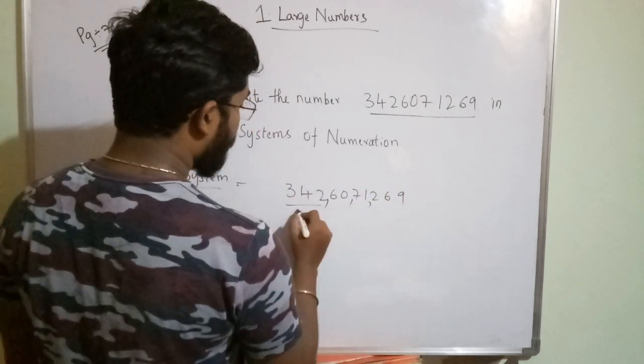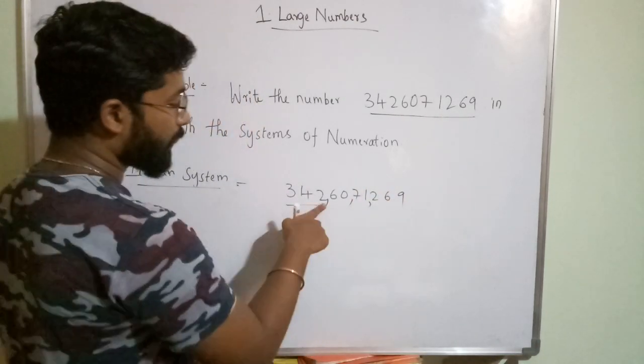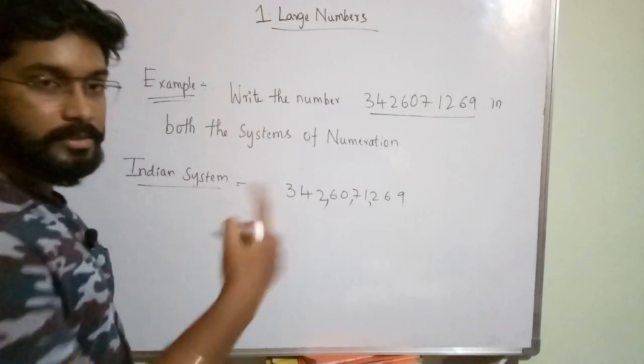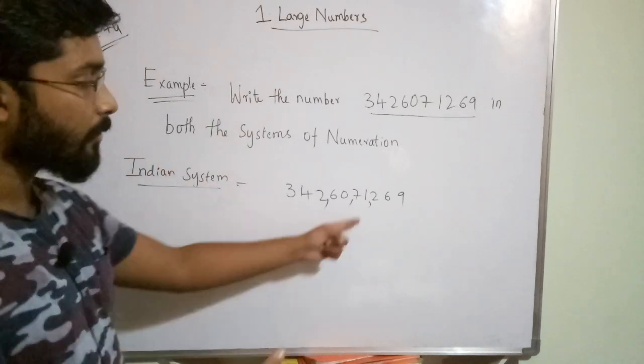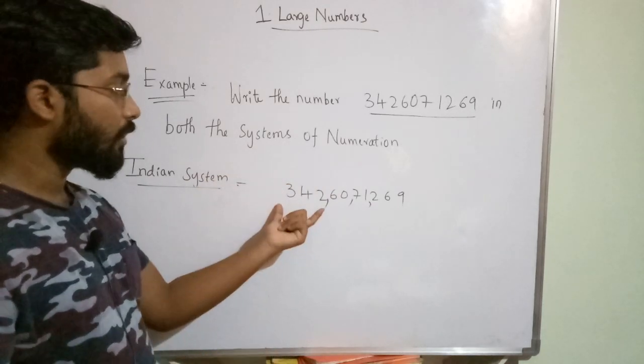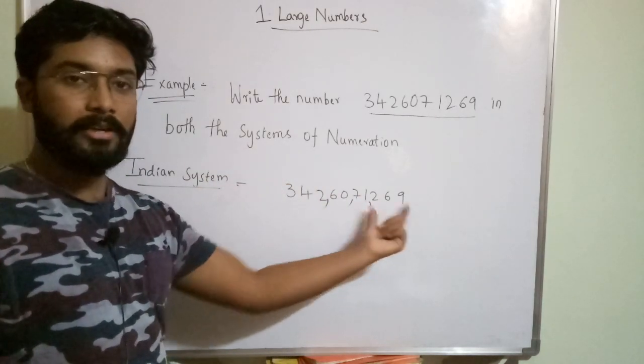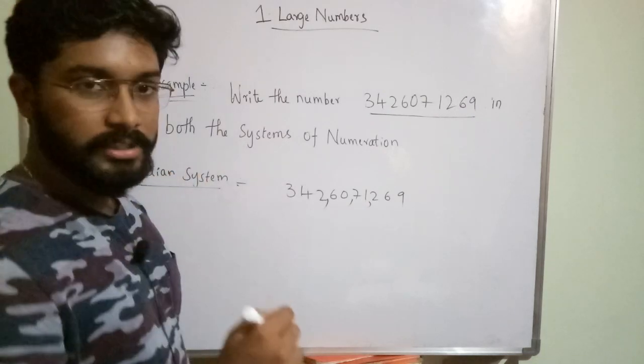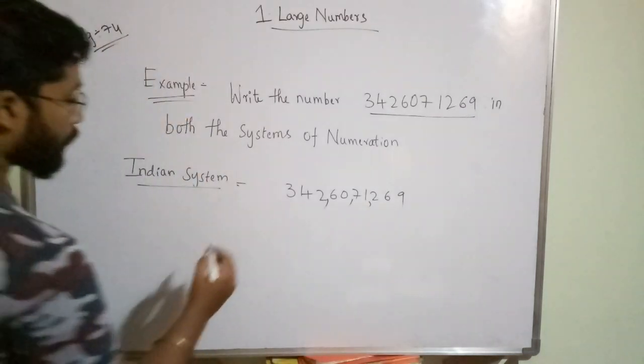Crores and ones will have 3 places in them, but thousands and lakhs will have 2 places. That's why we put a comma after 2 places for thousands and lakhs, but you will not separate ones and crores with commas after 2 digits. That one you have to keep in your mind.